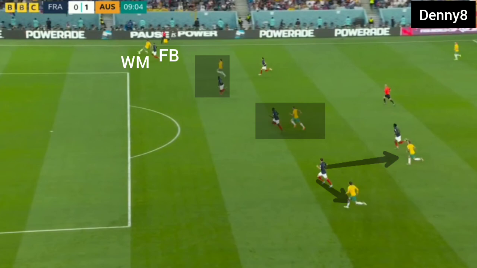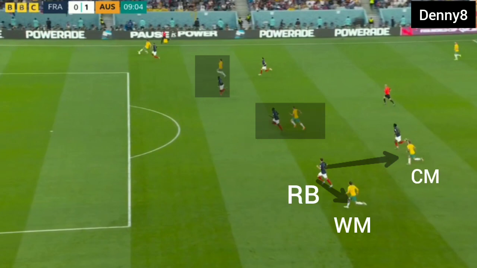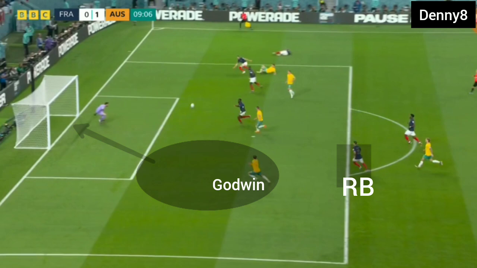Now France's left centre back was on Australia's centre midfielder and France's right back on Australia's striker, and France's right back was 2v1 in front of Australia's central and wide midfielder. France's right back lost Australia's wide midfielder and France conceded the goal.